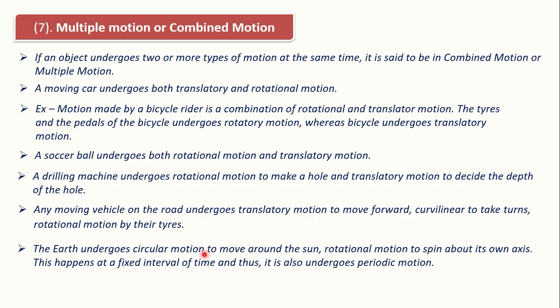The earth undergoes circular motion to move around the sun, and rotational motion to spin about its own axis. This happens at a fixed interval of time, and thus it also undergoes a periodic motion.